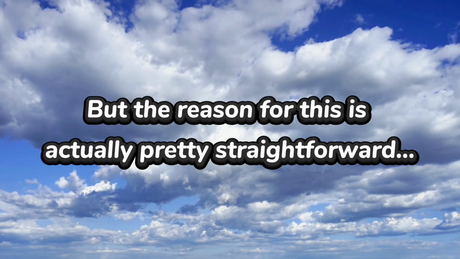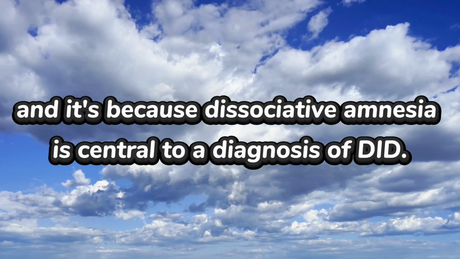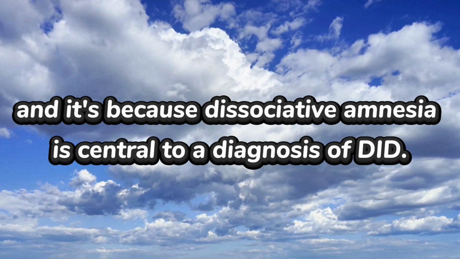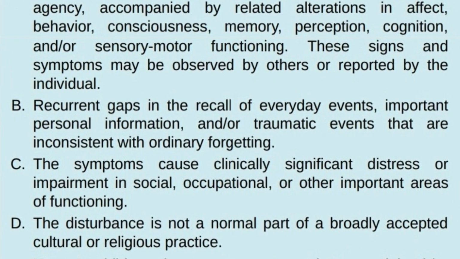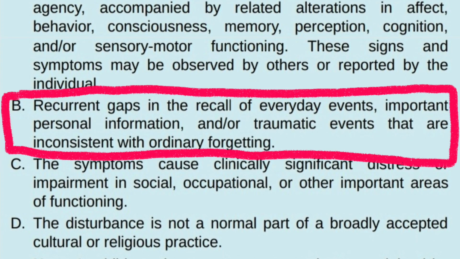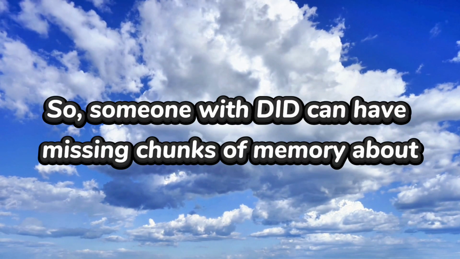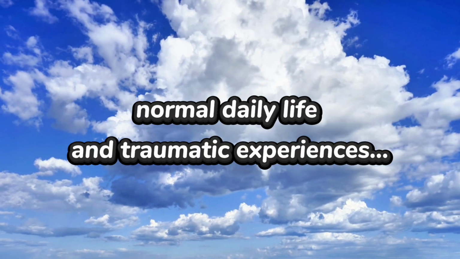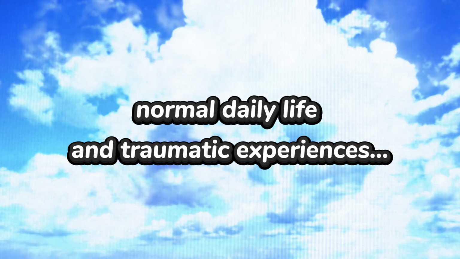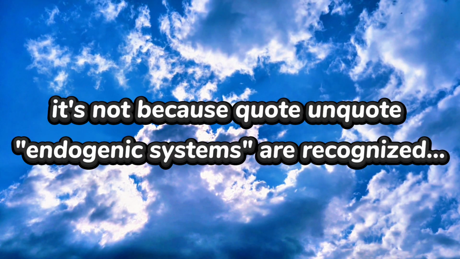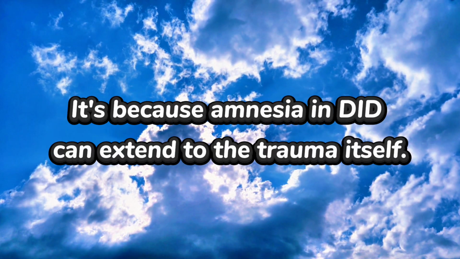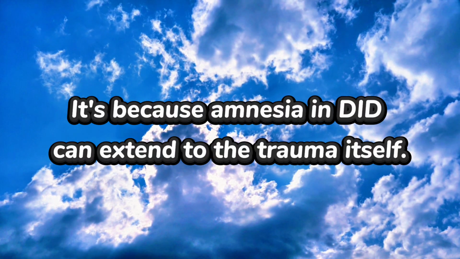But the reason for this is actually pretty straightforward, and it's because dissociative amnesia is central to a diagnosis of DID. Criterion B states that a person must experience, quote, recurrent gaps in the recall of everyday events, important personal information, and or traumatic events that are inconsistent with ordinary forgetting. So, someone with DID can have distinct chunks of memory about normal daily life and traumatic experiences. And that's why the DSM leaves some flexibility. It's not because quote-unquote endogenic systems are recognized. It's because amnesia in DID can extend to the trauma itself.